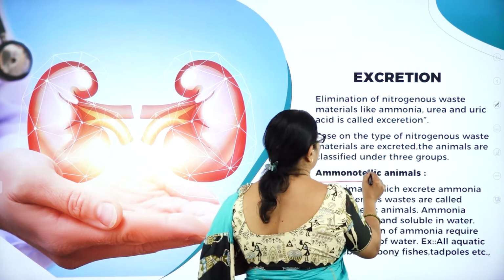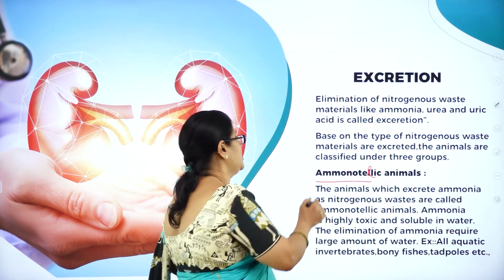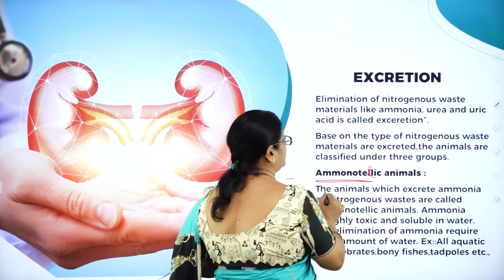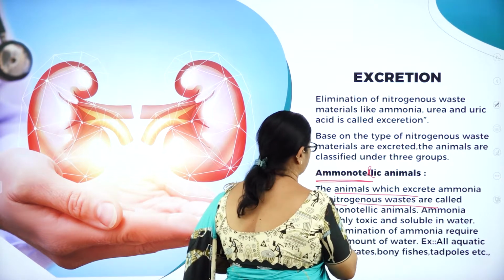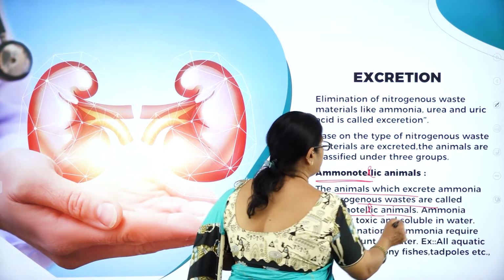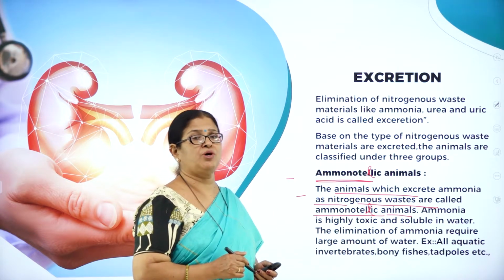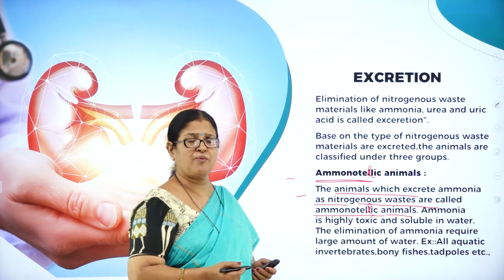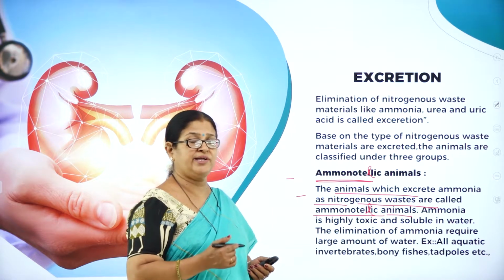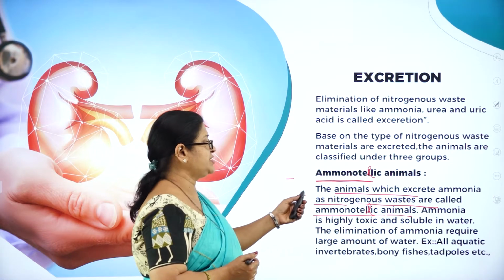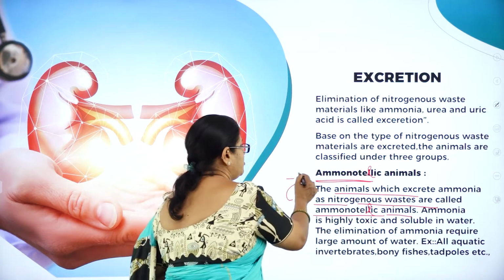So ammoniotelic animals, ureotelic animals, uricotelic animals. Now let us understand what are ammoniotelic animals. The animals which excrete ammonia as nitrogenous waste are called ammoniotelic animals. Ammonia, as we know, is highly toxic and easily soluble in water. Usually the aquatic animals like fishes, tadpoles, etc. excrete ammonia.